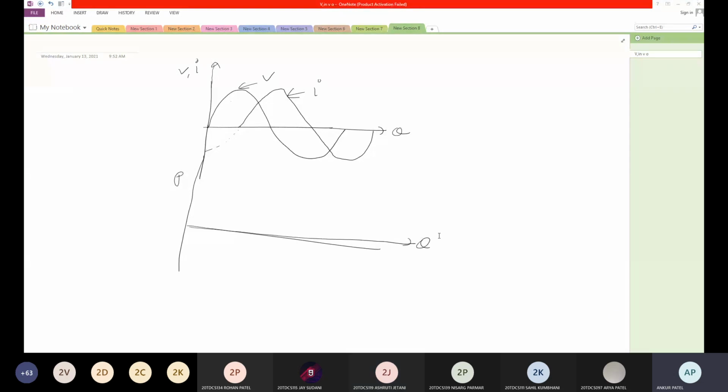So how is it drawn? You can compare this. Do the multiplication of voltage and current. Initially voltage is 0, but current is negative. So the product is what? 0. So it is starting from 0. Negative into 0 means 0. Okay, now up to this.